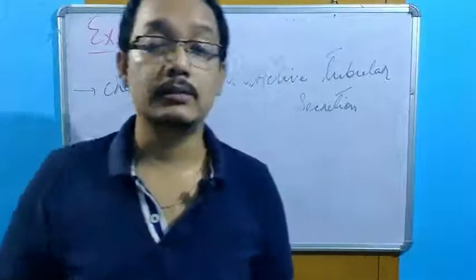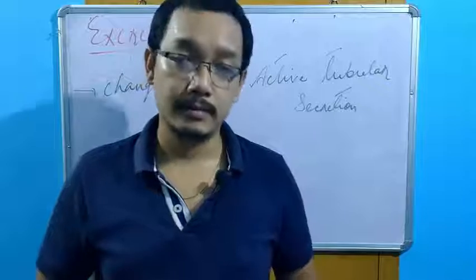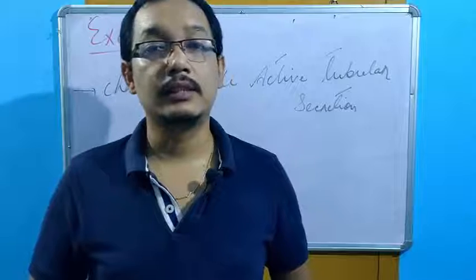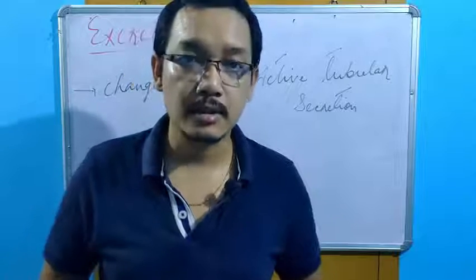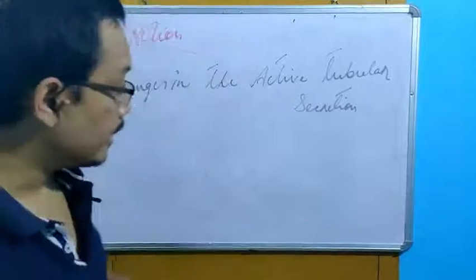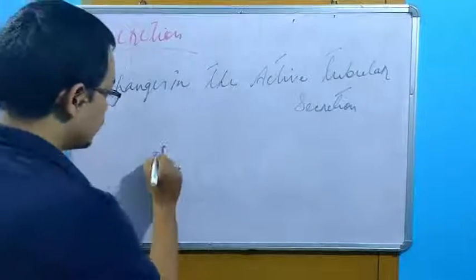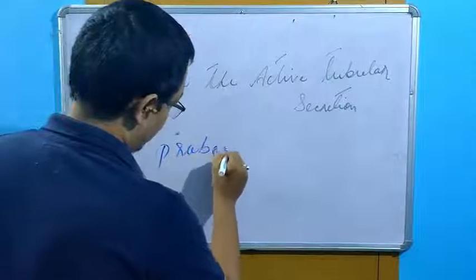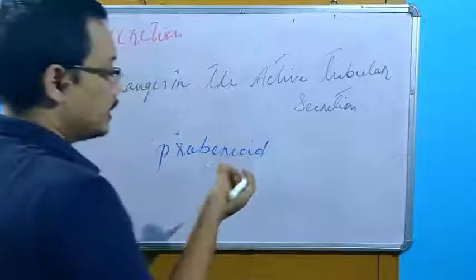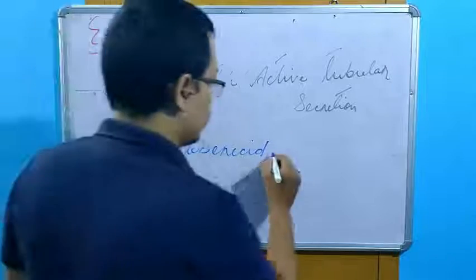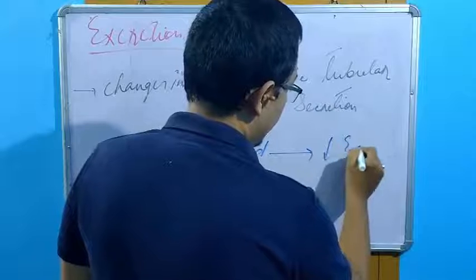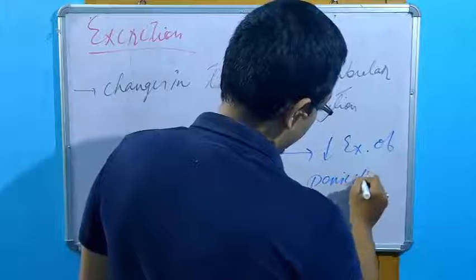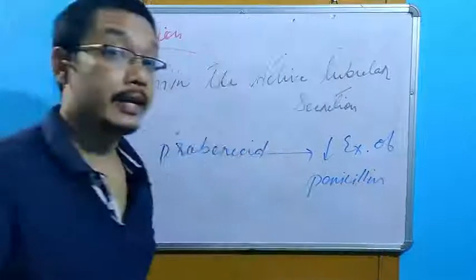In the beginning of this chapter, I gave you one example, probenecid. These interactions we use as beneficial interactions. Okay? So probenecid is used to decrease the excretion of the penicillin group of antibiotics.